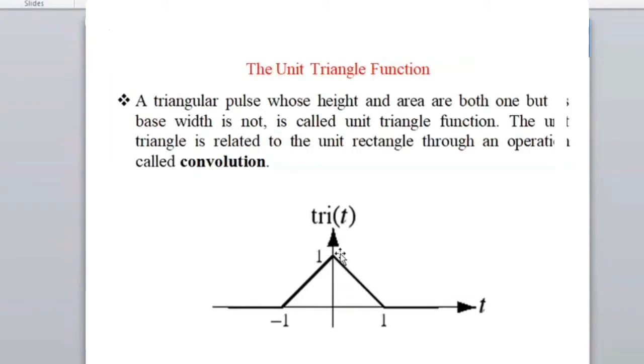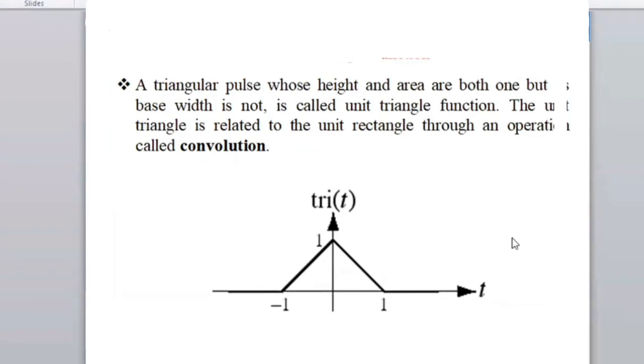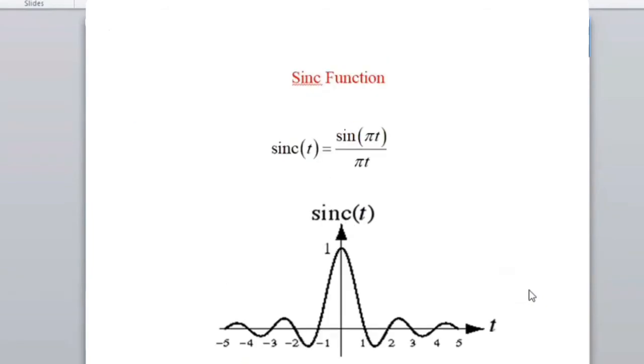And this is the triangular pulse. The slope from either side will keep on increasing until both of them intersect. The heights are equal, and this is kind of an equilateral triangle, from minus 1 to 1. So it is called the unit triangular function, and it will be used for convolution. We'll see later what convolution is.